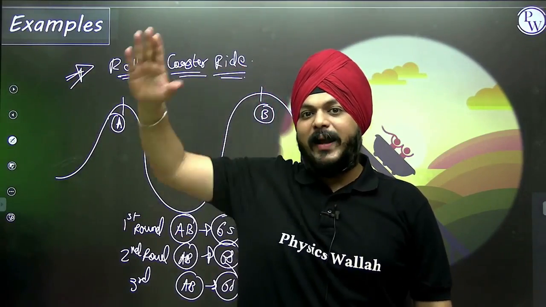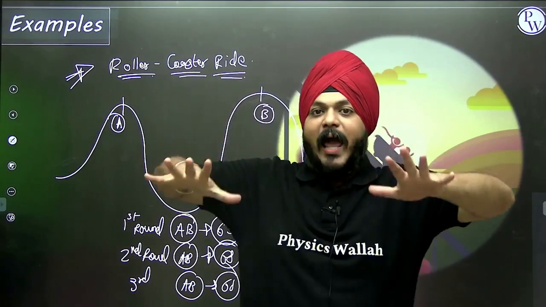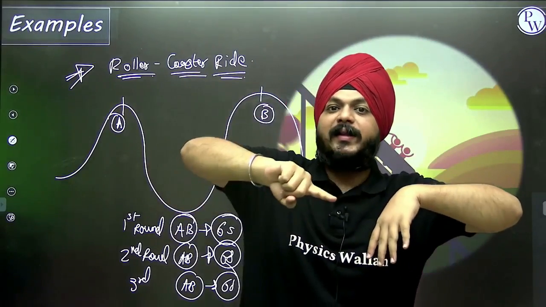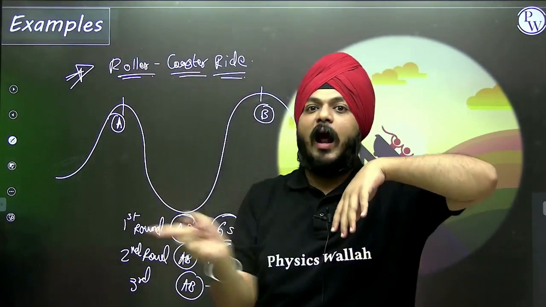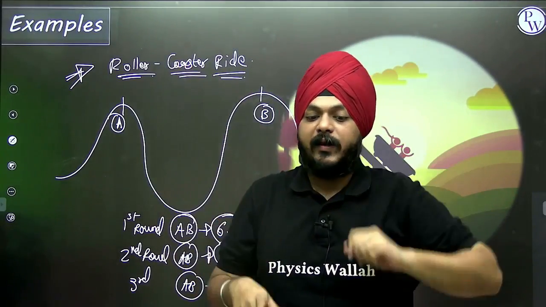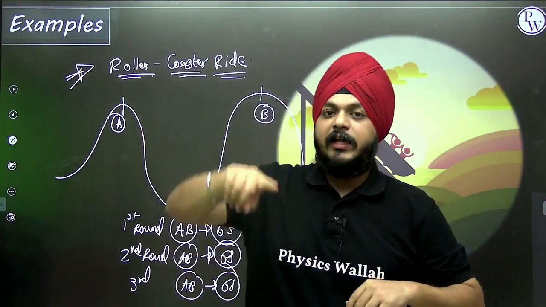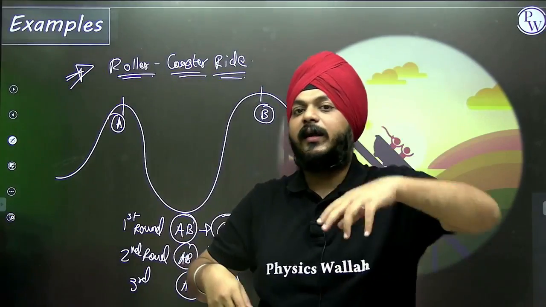The path is quite uneven. Within a time span of 35 seconds, the roller coaster covers one round. If it moves for a second round, it takes 35 seconds. For the third round, 35 seconds. For the fourth round, 35 seconds.